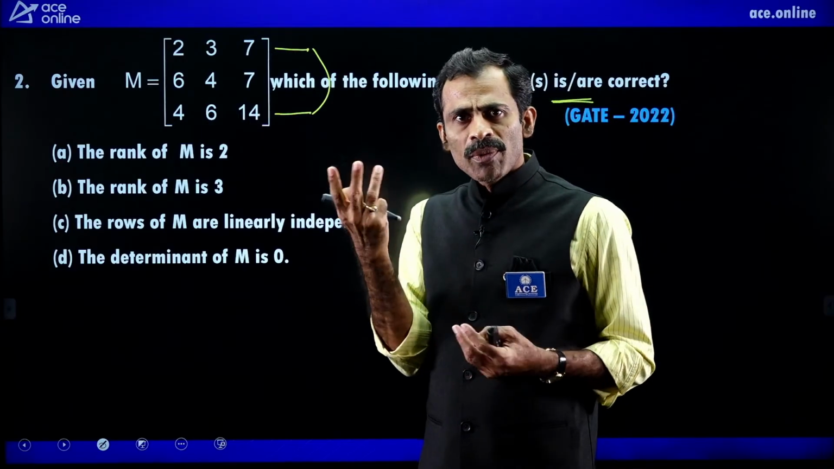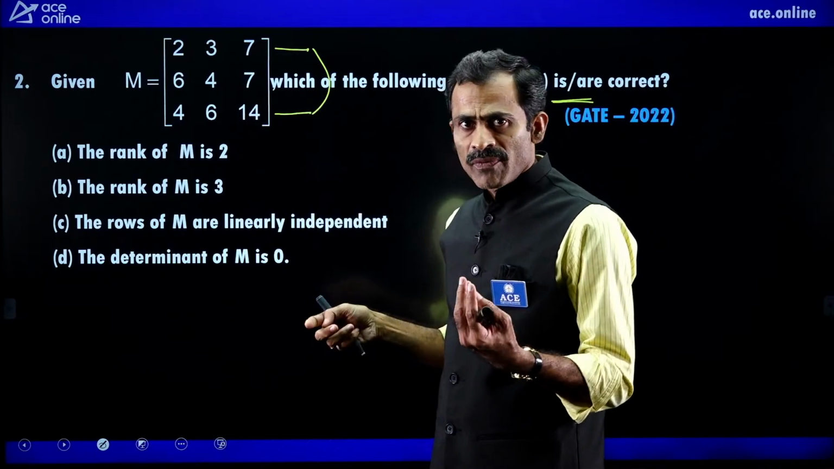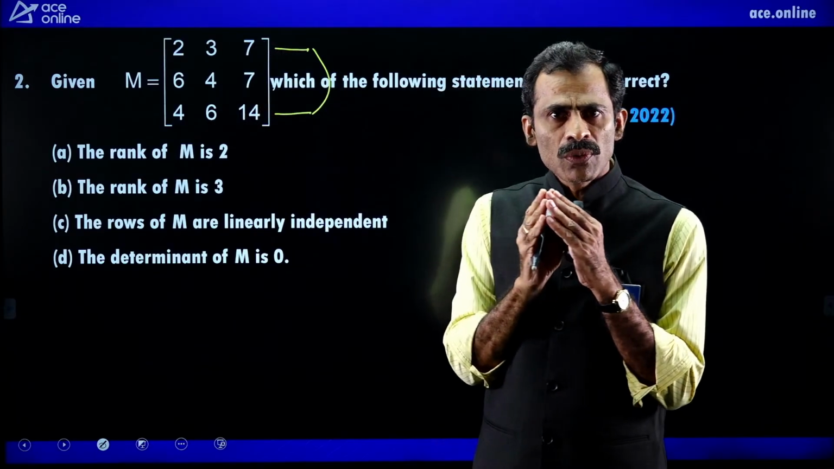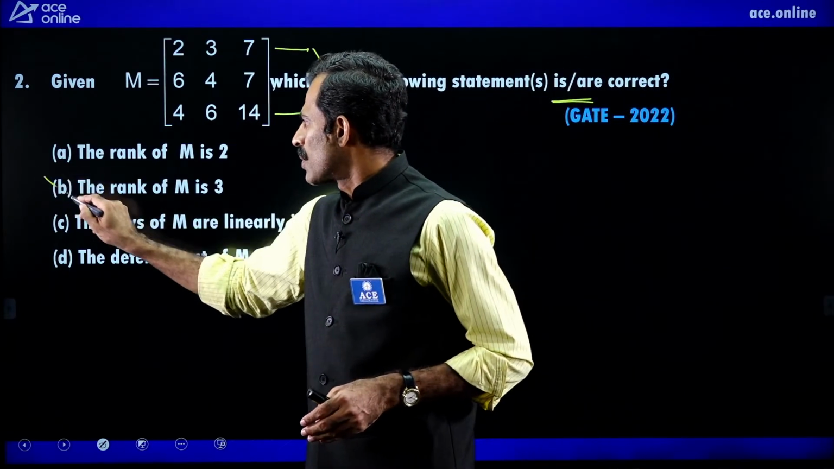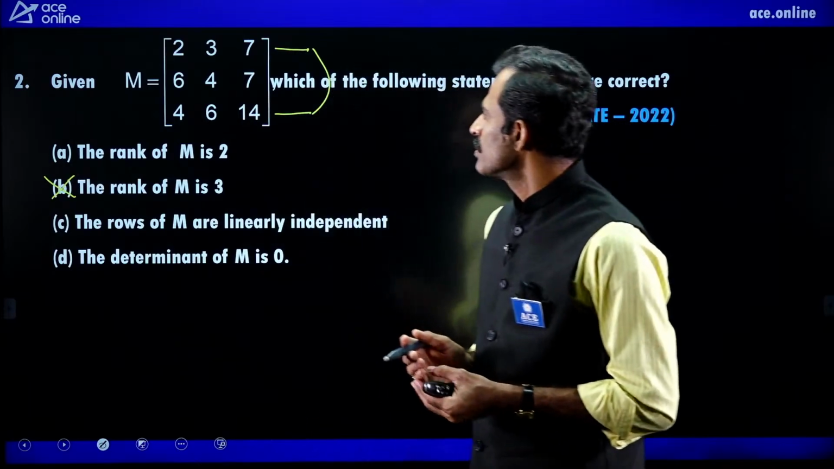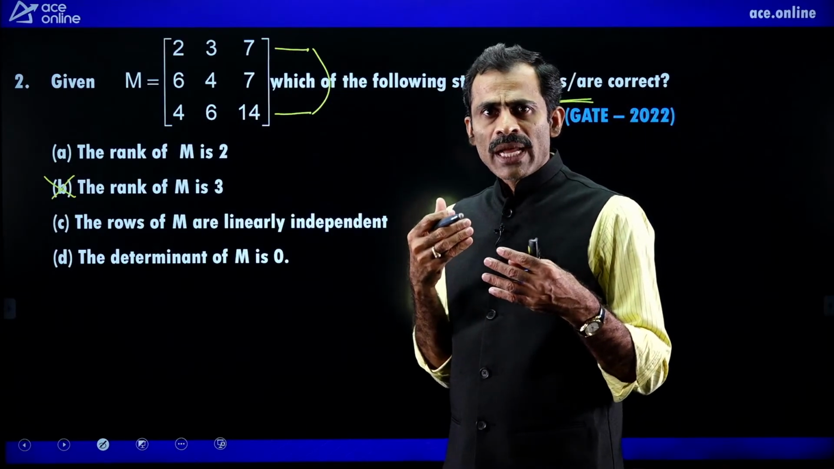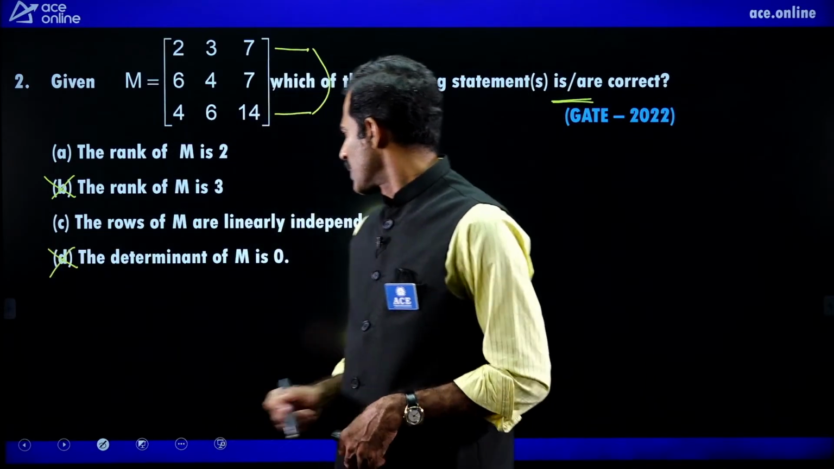If all the 3 rows are dependent, it means all the row vectors are dependent vectors because of these two proportional. Then rank of the matrix is not equal to 3. So this is wrong. Next, rank not equal to 3 means determinant is 0. This is also wrong.